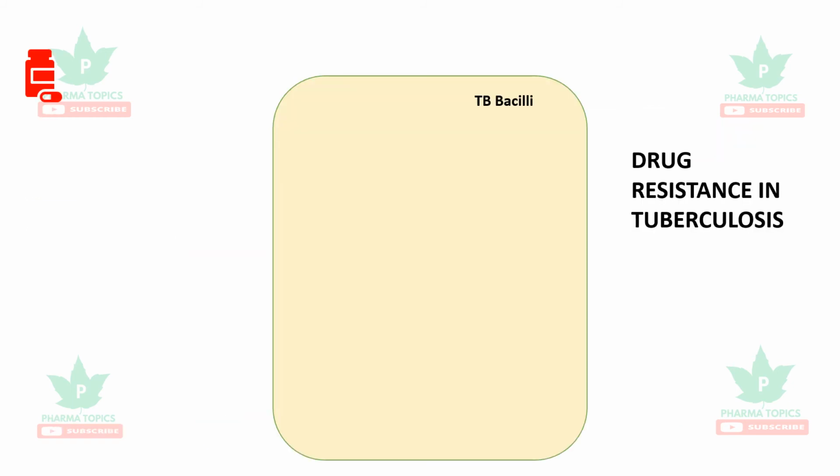Let us see the drug resistance in the TB bacilli. The first one is the drug may not enter into the cells. The cells may not take up the drug inside it. That is the first case of resistance. Next is the formation of efflux pumps. The drug, even if it enters into the cells, is effluxed or thrown out of the cells by